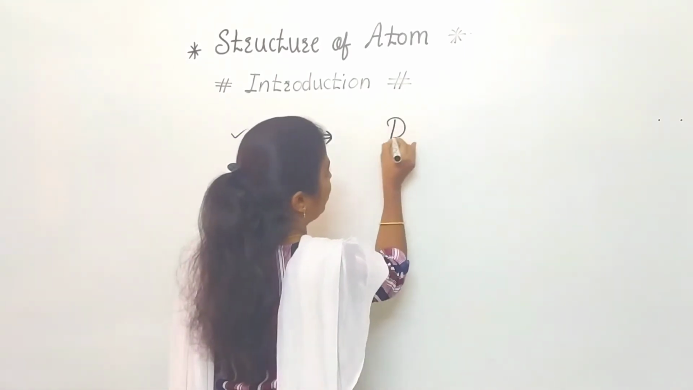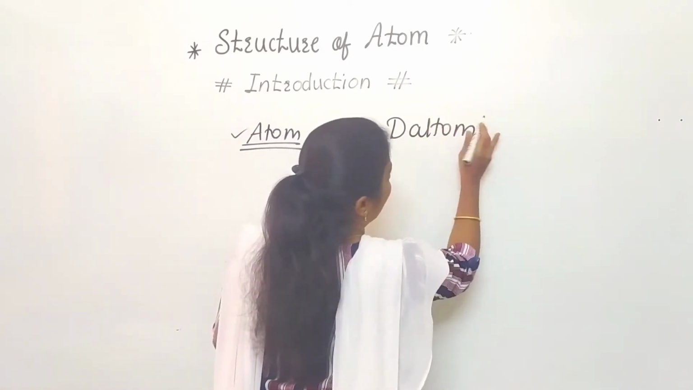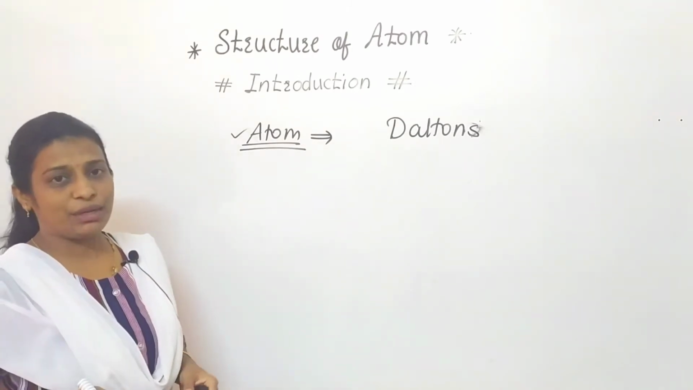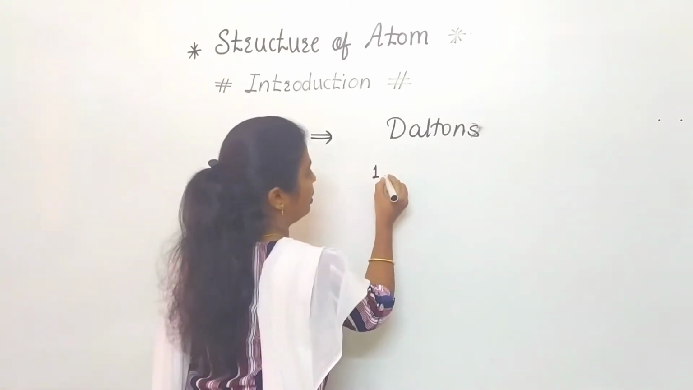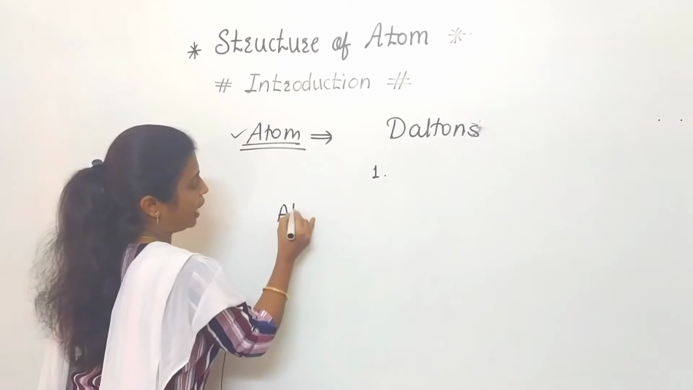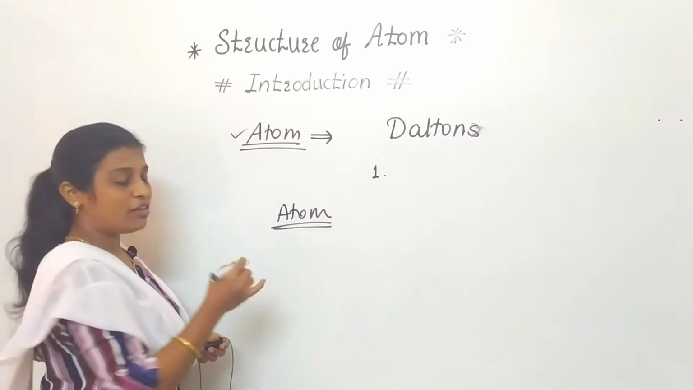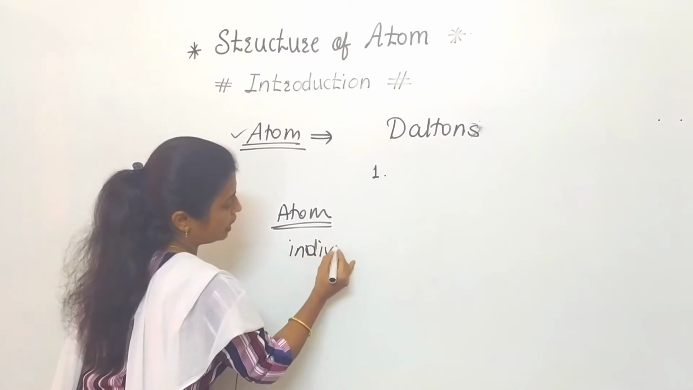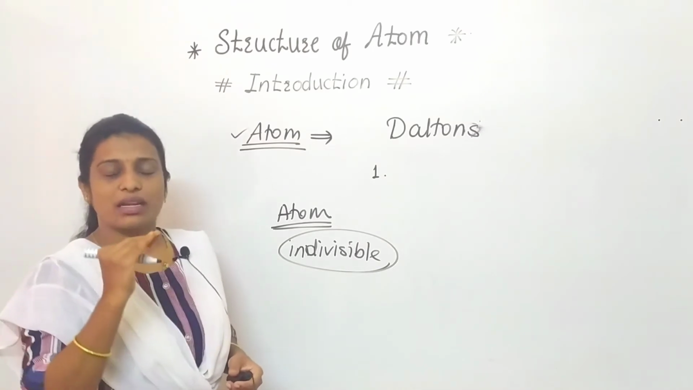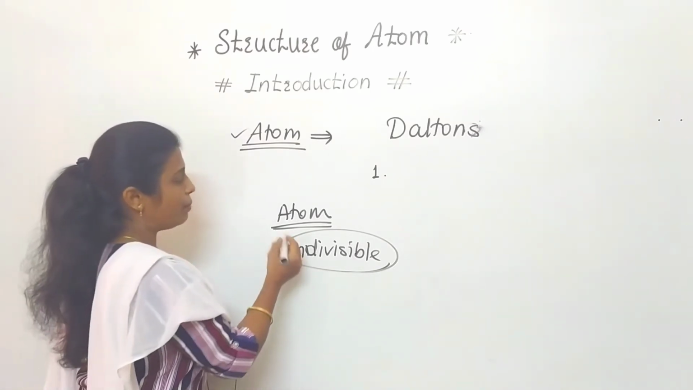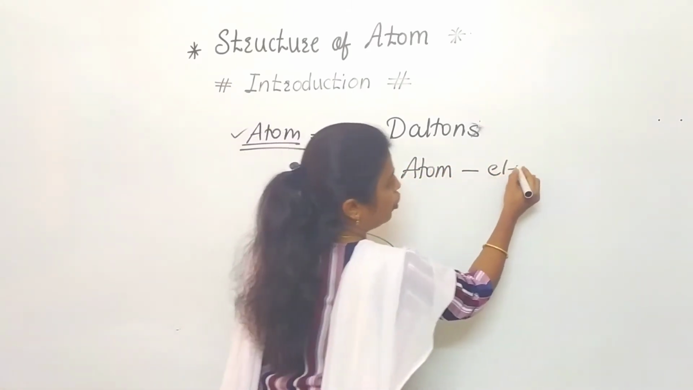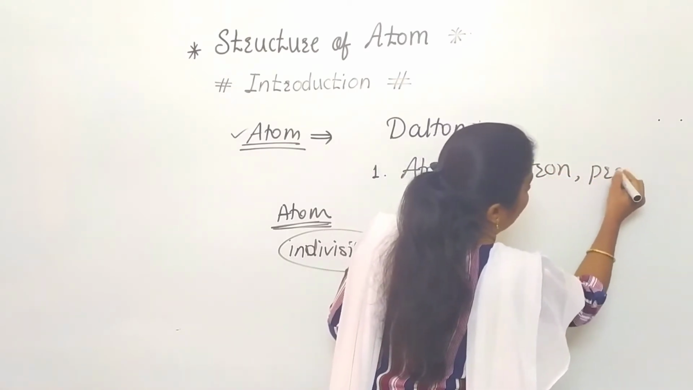As we discussed in the last topic, Dalton's atomic theory, in that we discussed some postulates as well as some limitations. In that limitations I told you that Dalton gave a postulate that the atom is a smallest indivisible particle. Indivisible means which we cannot divide again, cannot break, cannot cut. But if we consider, the atom is subdivided into electron, proton as well as neutron.